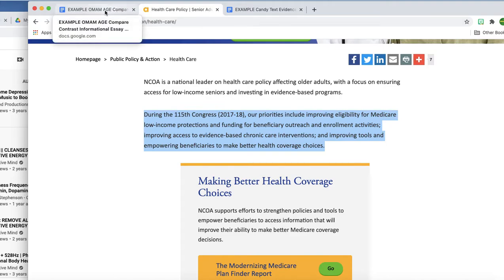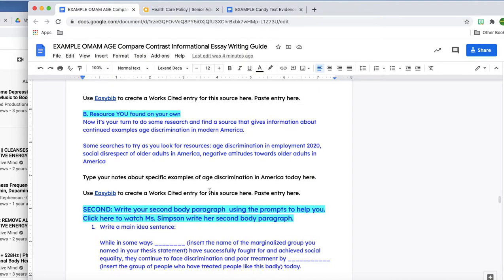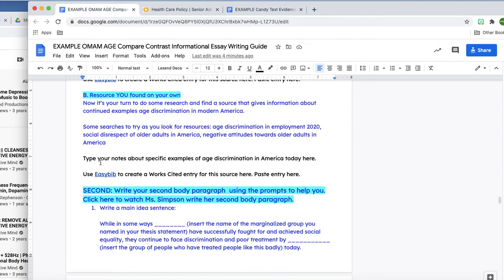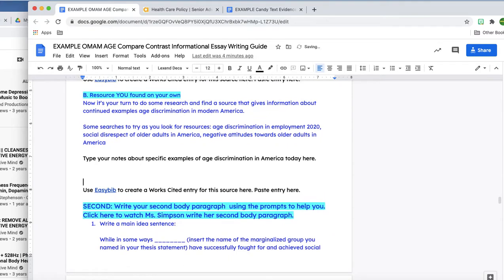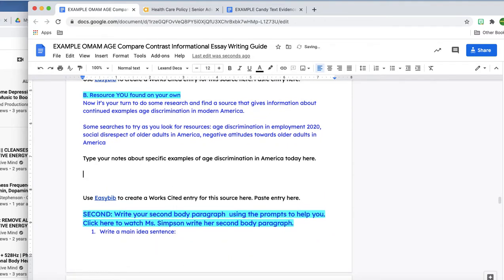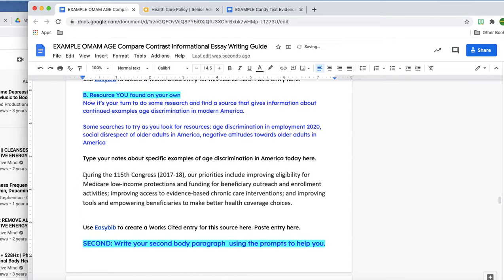So I'm going to go ahead and hop on over here with my notes. Now I've been taking notes, but I have another step to go. So I'm going to go ahead and put this in quotes. And this takes me a minute because what I'm doing is I'm setting myself up to make this easy if I decide to quote or paraphrase later.